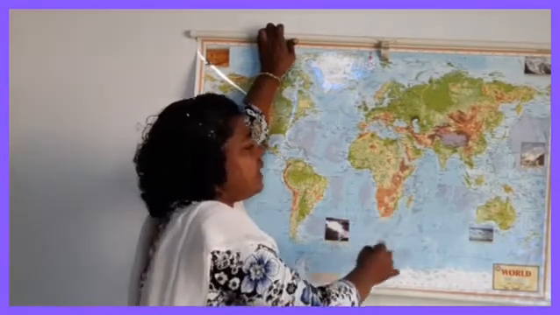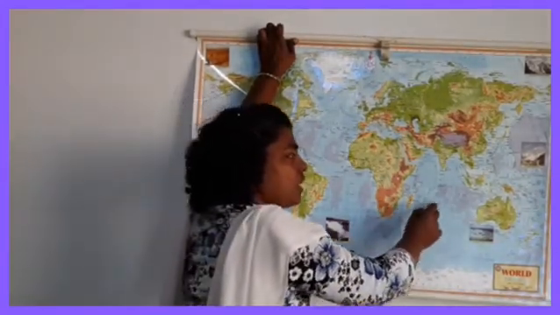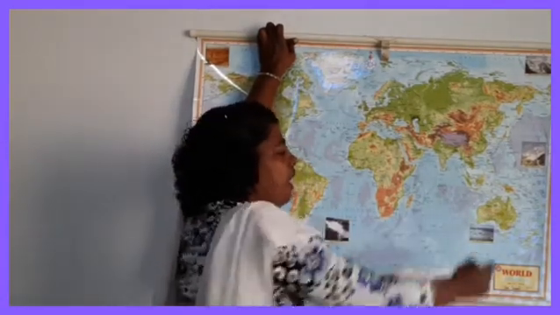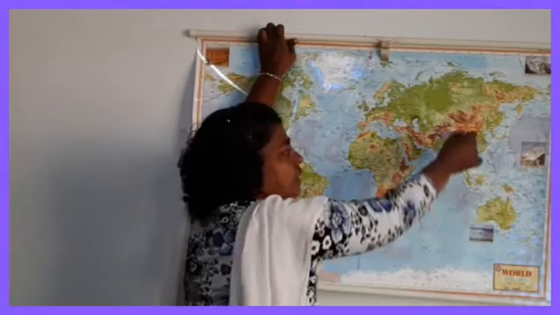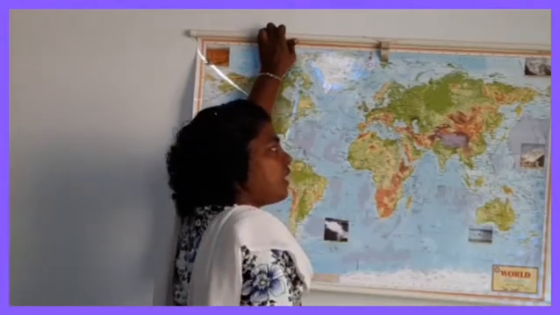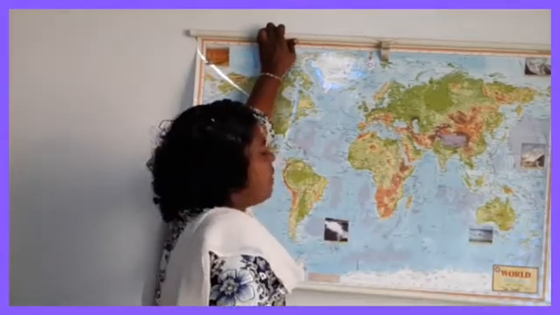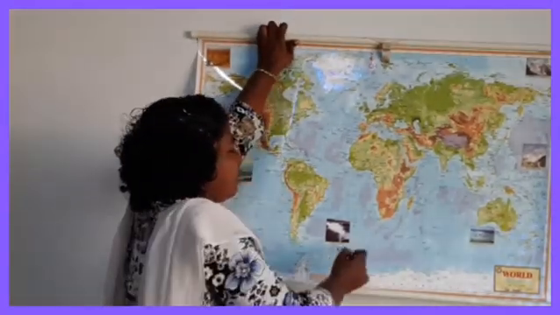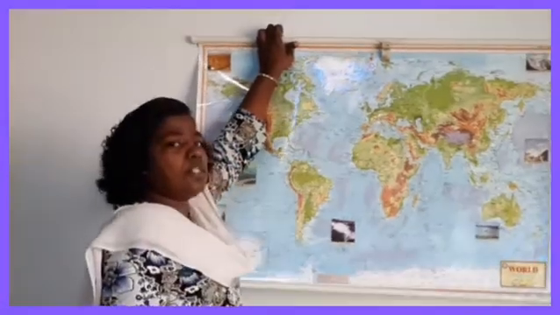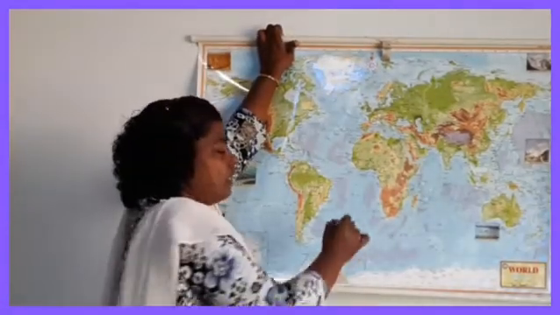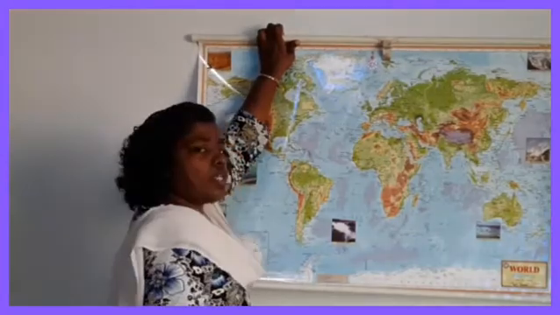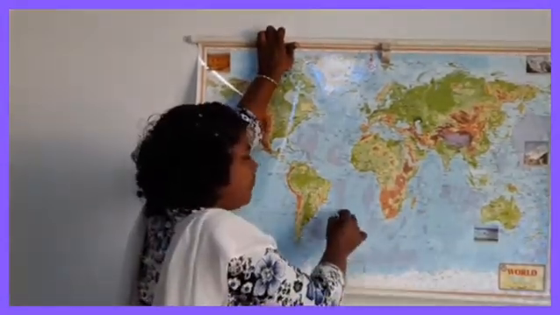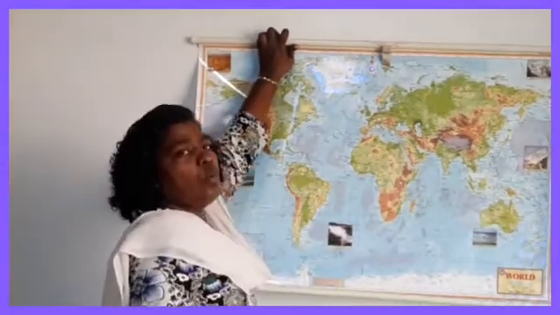When we see the Indian Ocean, in the eastern part Australia is found, in the northern part the Asian continent is found, and in the west Africa is found. What is the nature of the Southern Ocean or Antarctic Ocean?